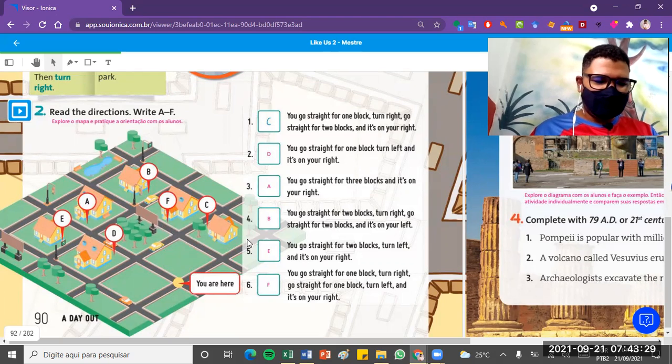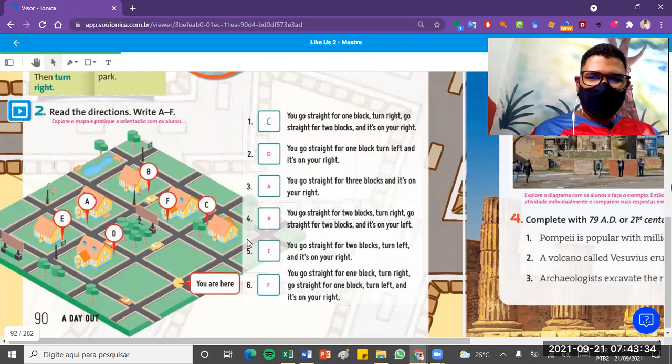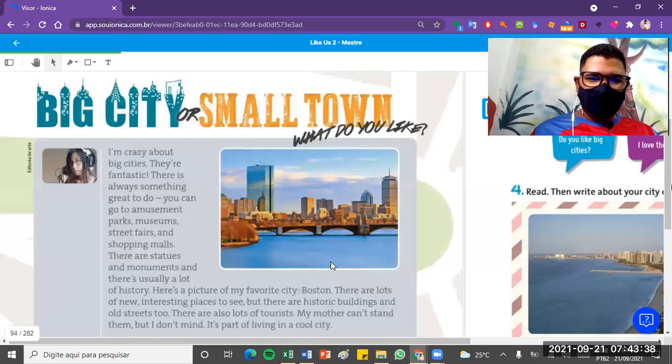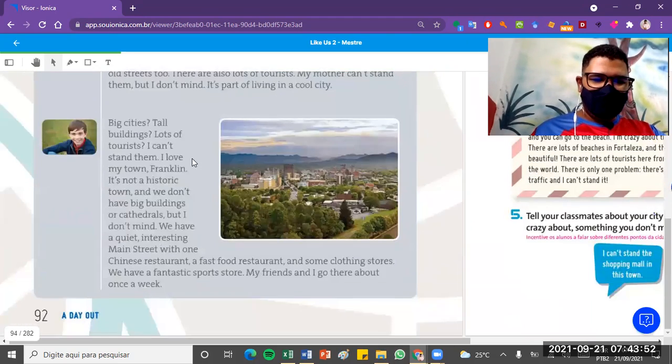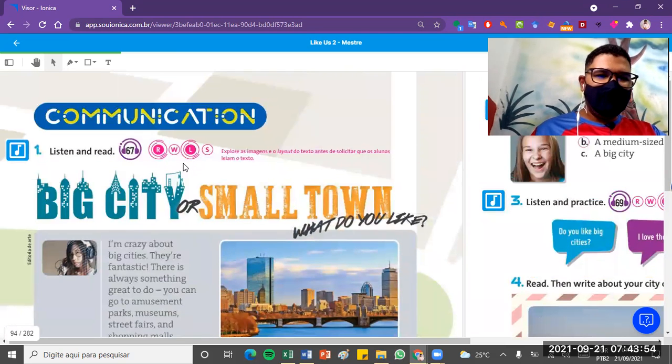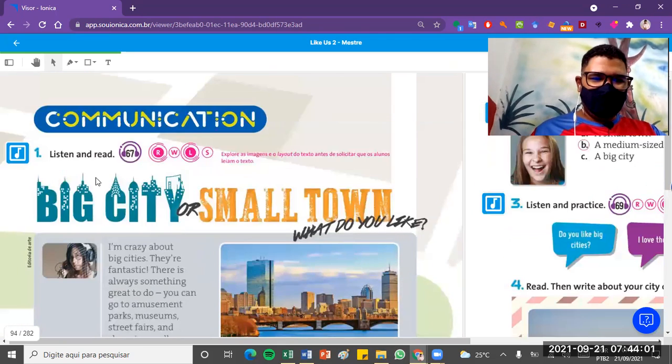Okay, guys? So this is actually page 90. Eu estava agora na página 90, só revisando esse conteúdo com vocês. Mas vamos agora para 92. O 92, que foi na realidade a atividade de casa, né? Vamos para Big City or Small Town, que foi o conteúdo de casa. Let's listen, ok? Aqui nós estamos, ó, página 92. Big City or Small Town. Let's listen to the audio, then read, okay?